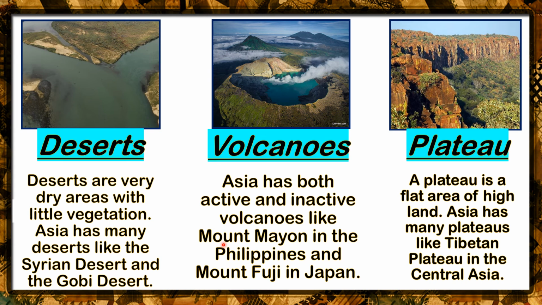Now, the last one is plateau. So, a plateau is a flat area of highland. So, it's a highland, but at the top of it, it's a plain area. So, Asia has many plateaus like the Tibetan Plateau in Central Asia.